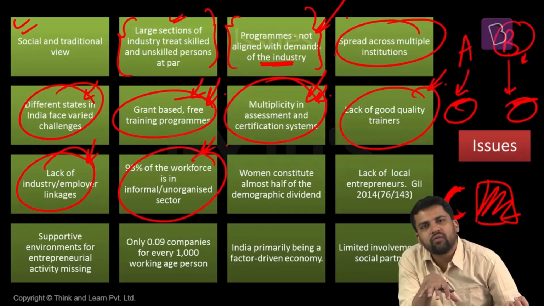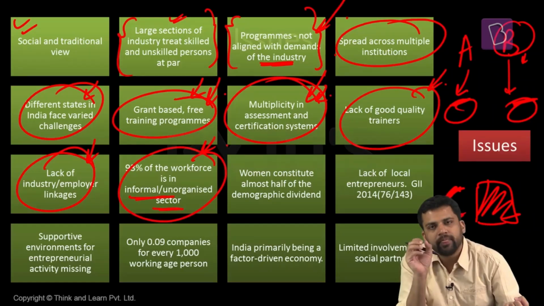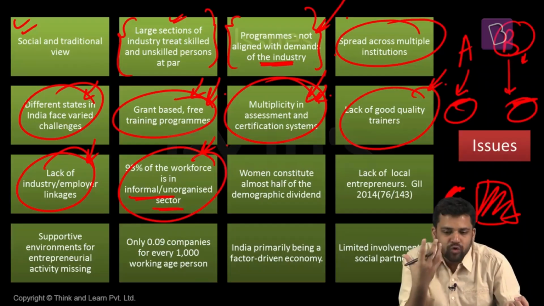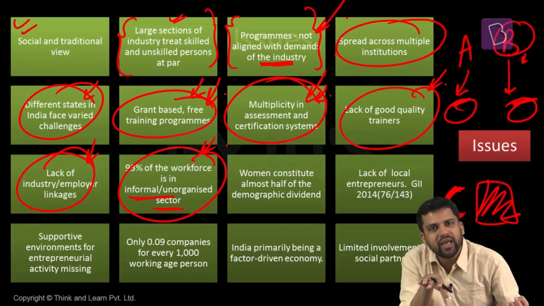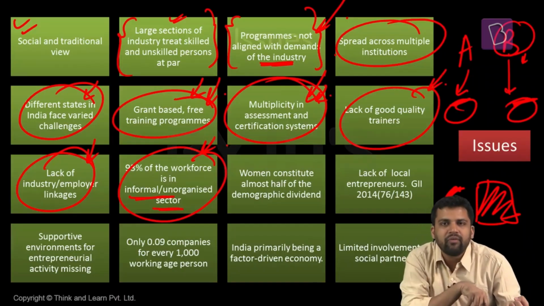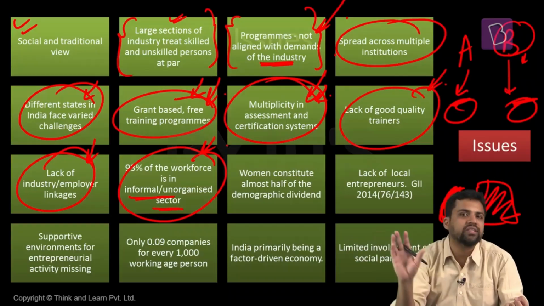In case of India, almost 93% of our labor force is in the informal sector. So since they're in the informal sector, it becomes very difficult to understand what kind of skills they already have. See, if you have to provide skills to the population, you need to understand what skills they already have so that we can go for incremental development. Since they are in the informal sector, we find it very difficult to understand at present what is their status, what are the skills required.